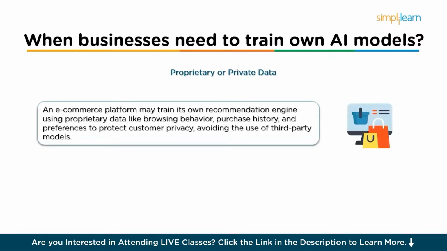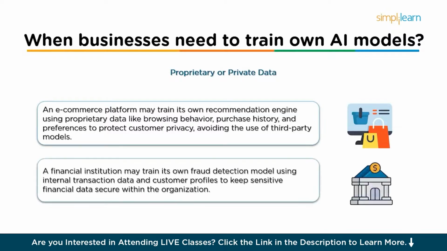For example, an e-commerce platform may want to build a recommendation engine using data from its own users, such as browsing behavior, purchase history, and preferences. Since this data is proprietary, using third-party models may expose private customer information, prompting the business to train its own model. Next, a financial institution might want to develop fraud detection algorithms using their internal transaction data, customer profiles, and historical fraud patterns. By training their own AI models, they can ensure that sensitive financial data remains within the organization.